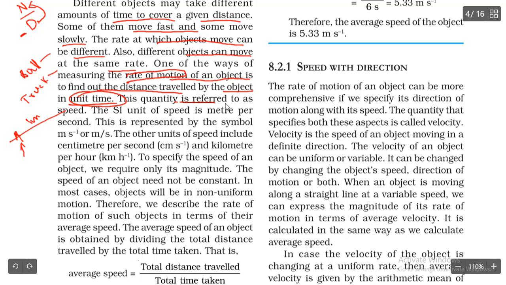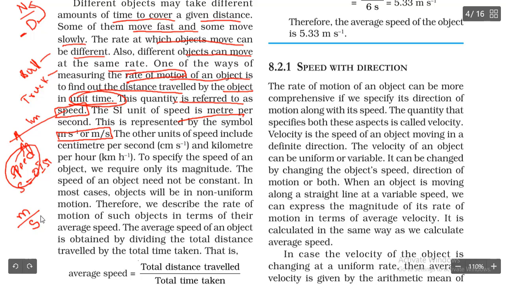This quantity is referred to as speed. So what do we call that? Speed. So speed is nothing but distance traveled in unit time. You have to cover some distance in a certain time. That thing we call speed. Understood? This is represented by the symbol meter per second, or meter by second. So here they gave meter by second.